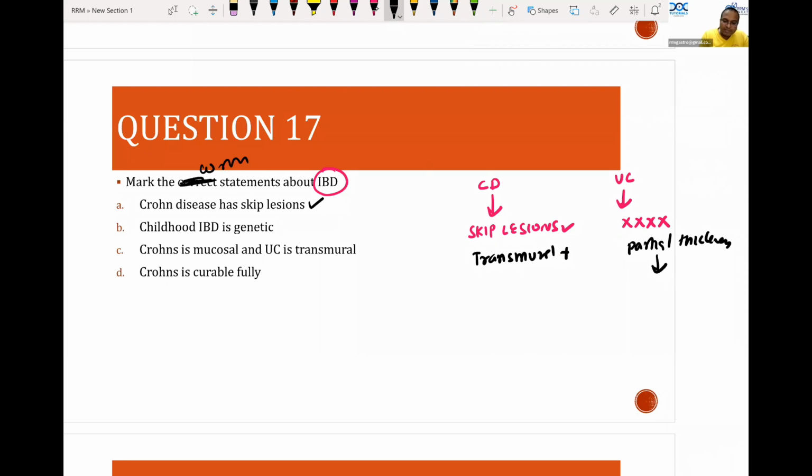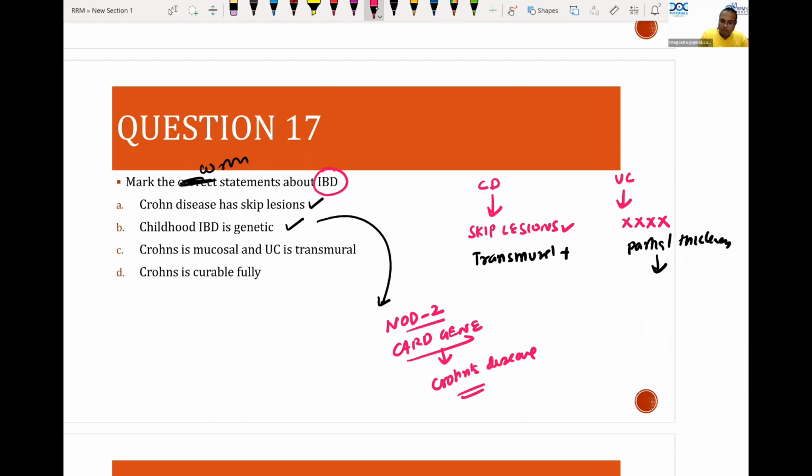Crohn's disease, correct. Childhood inflammatory bowel disease is genetic. Can you tell me what is the gene associated with Crohn's disease? It is the NOD2 gene or CARD gene that is associated with Crohn's disease. So many genes are discussed in Sabiston. May not be asked in NEET PG exam, but just remember, inflammatory bowel disease is genetic, very common in childhood.